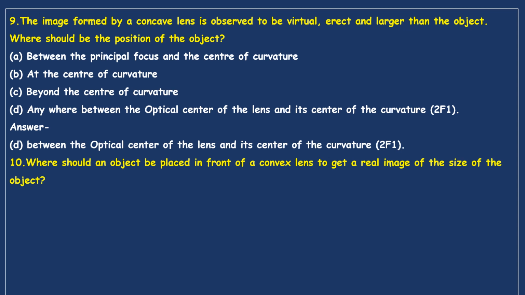Now, where should an object be placed in front of a concave lens to get a real image of the size of the object? Real image, we should get a real image, the size of the image same as the size of the object. That means same size as the object.